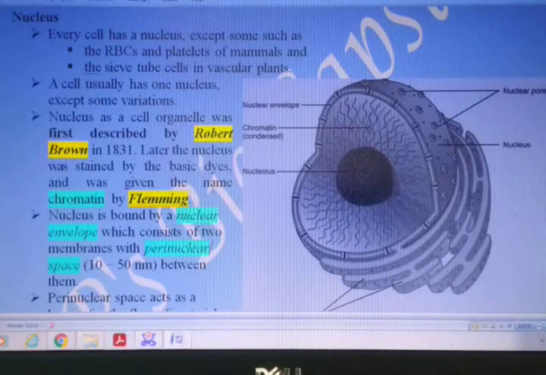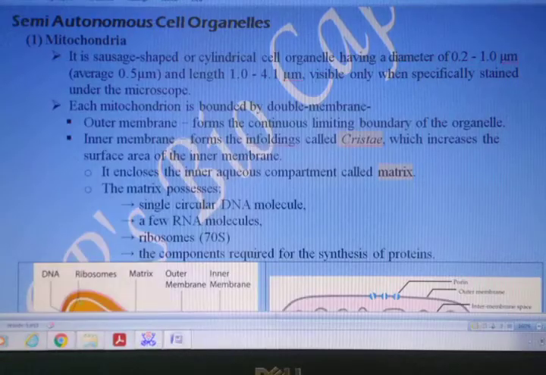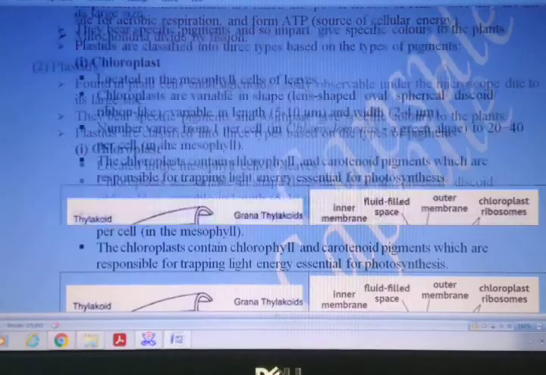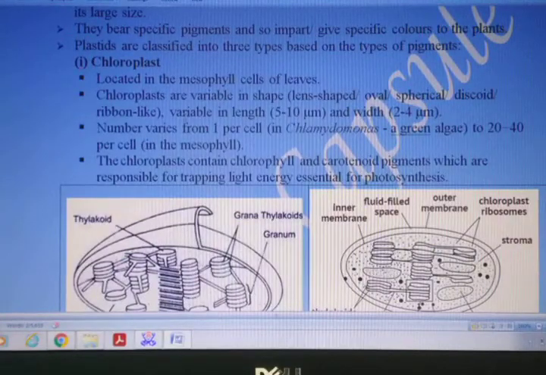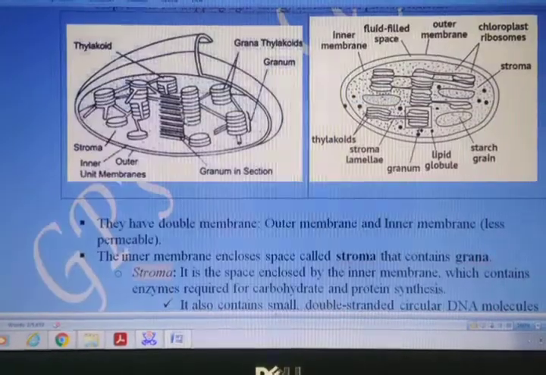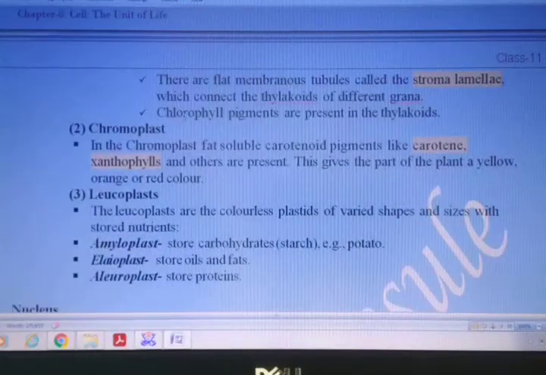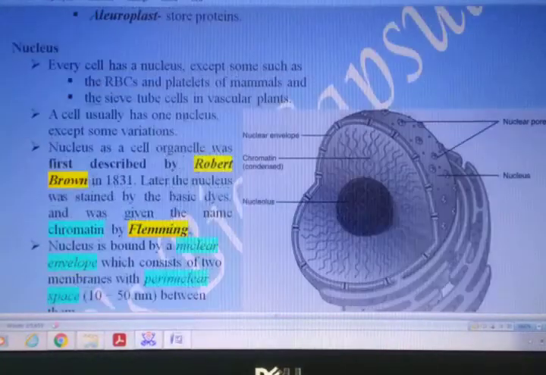Hello everyone. In the previous video, I discussed semi-autonomous cell organelles. In that, I discussed two organelles: one is mitochondria and the other one is plastids. Both of them have their own circular DNA. They have 70S ribosomes, and due to that they are called semi-autonomous.